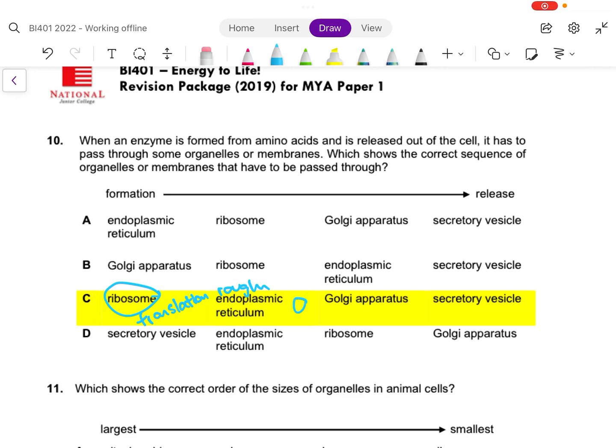Then vesicles bud off as transport vesicles towards the Golgi apparatus. At the Golgi apparatus, the enzyme is packaged and modified, and after that it buds off as secretory vesicles to the cell membrane for release, a process we call secretion. Okay, so the best answer is C. You should start off with ribosomes because that's, after all, what produces the polypeptide. Okay, and we say enzyme is formed from amino acid. That's still okay because we know enzymes are protein in nature.